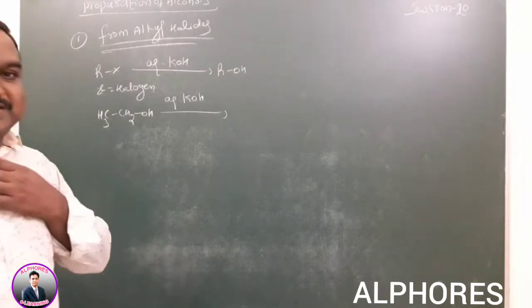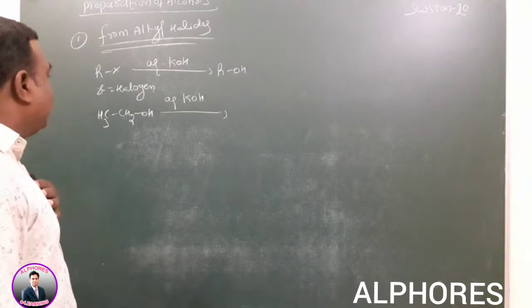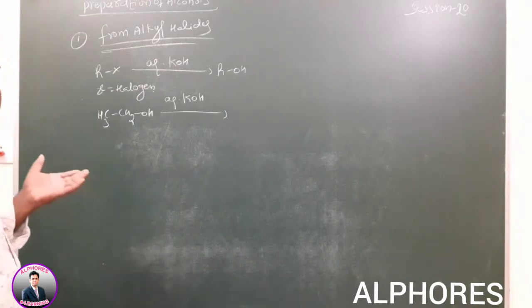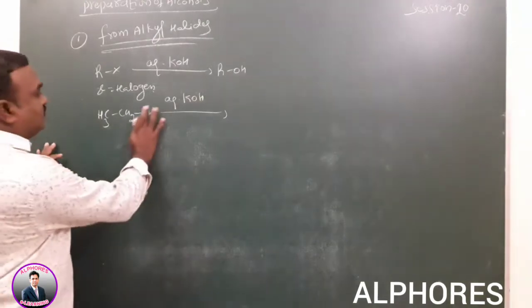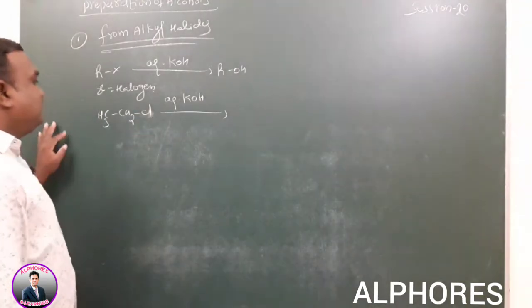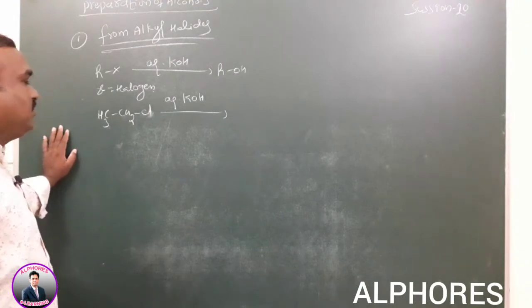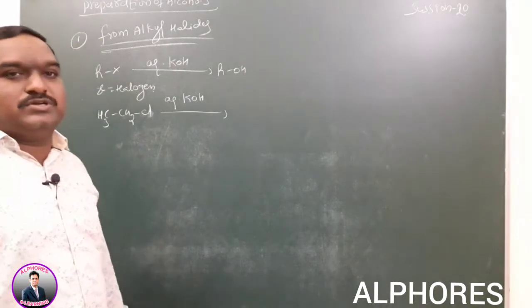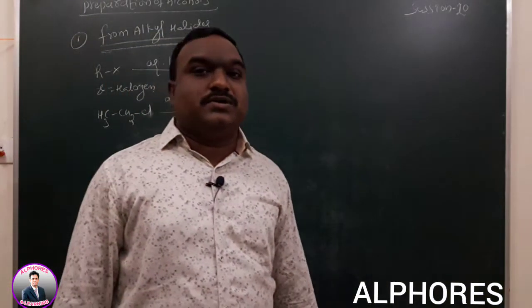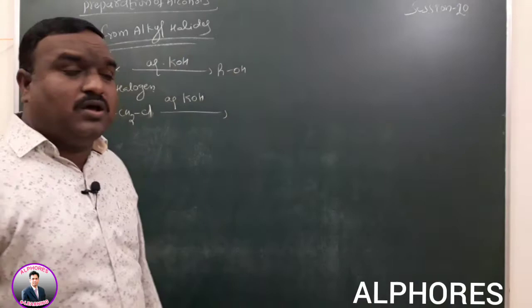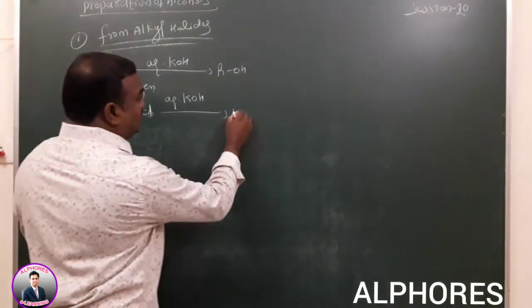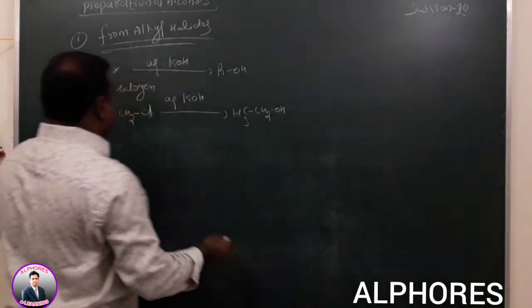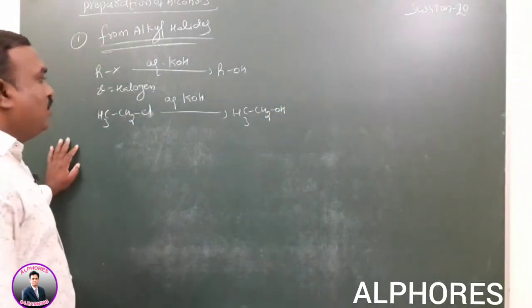This is not a satisfactory method. Why? Because aqueous KOH is given. The Cl group is replaced by OH. The major product is alcohol. Some minor products, alkenes, are also possible. So here, CH3CH2OH. The chlorine is substituted by the OH group here.